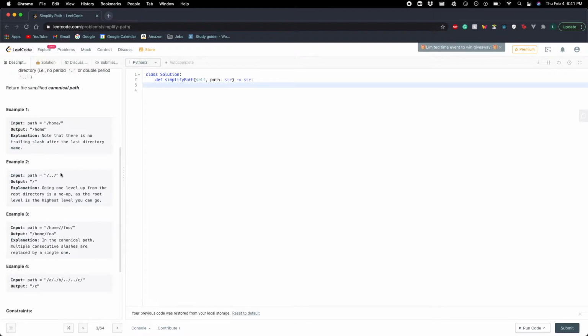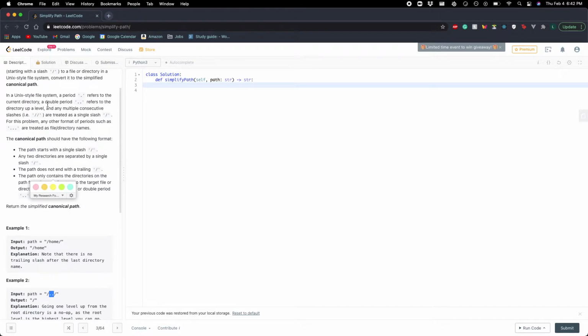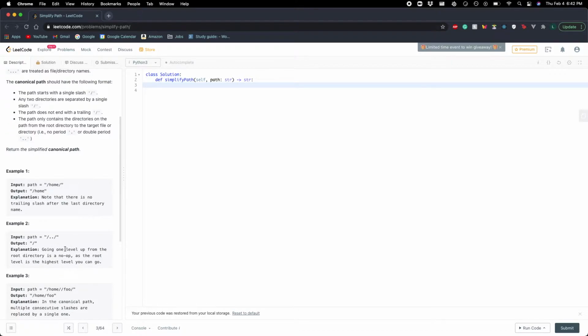So now given /../, we only return a slash because what those two periods do is move up a directory level. So basically, it's just moving up one directory level, and we go back to just the slash.